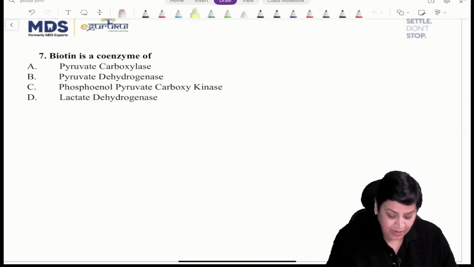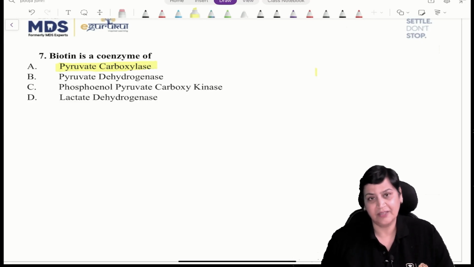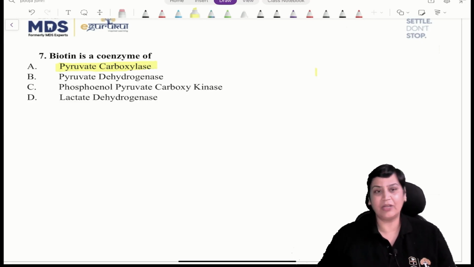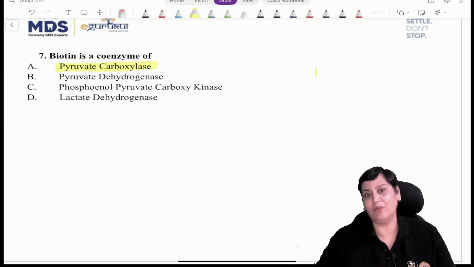So biotin is a coenzyme for pyruvate carboxylase. These are the questions which have been asked on vitamins. And obviously if biotin is absent, it will lead to multiple carboxylase deficiency, because most of the carboxylation reactions are going to suffer in the body.